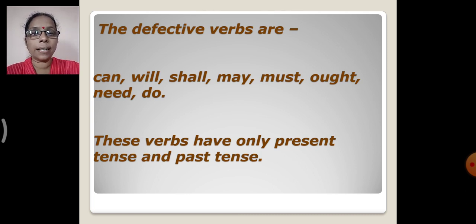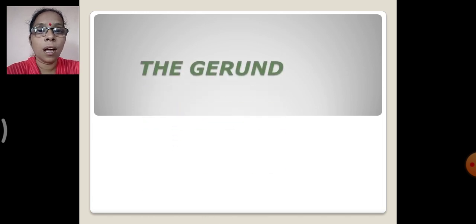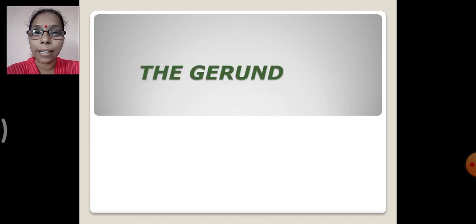Now, let's see further. As I told you, we are learning about the types of non-finite verb. So, in the first type, we have learnt about the participles, and also about the types of participles. Now, the second type of non-finite verb is the gerund. Okay, now how do we identify a gerund? Let's see.